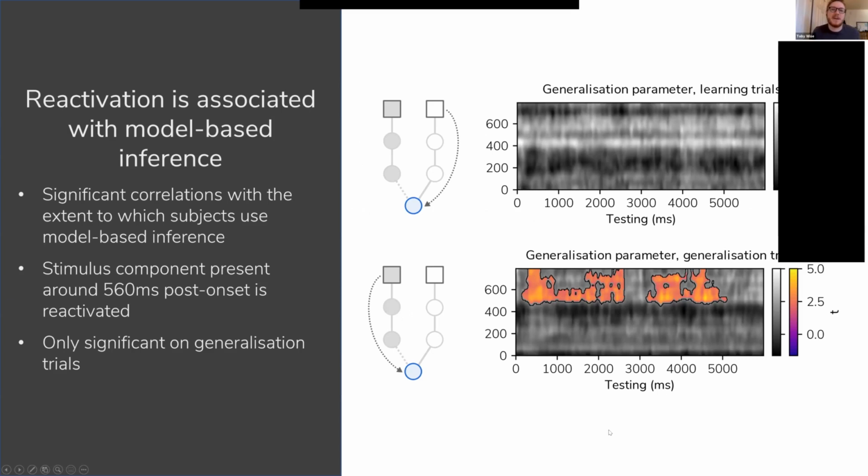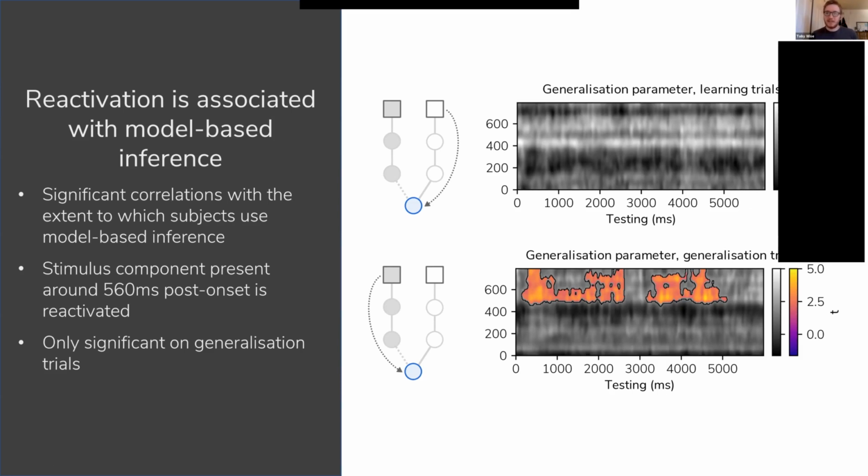What we saw is that when subjects are making decisions, they do indeed reactivate the goal state that they are aiming to get to. And the extent to which they do this is correlated with the parameter from our computational model that represents how much they're using model-based inference. So subjects who are using that kind of model-based inference are reactivating the goal state that they're trying to get to when they're making decisions. Subjects who aren't using that strategy are not doing that so much.